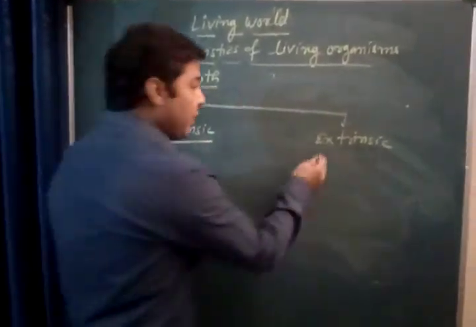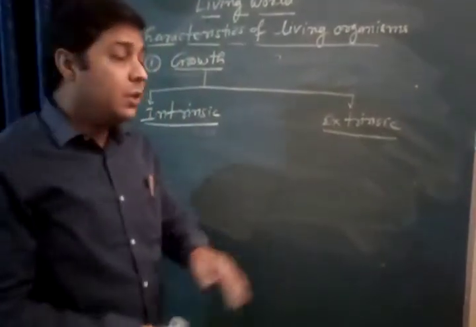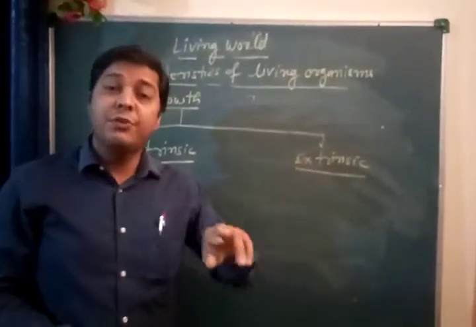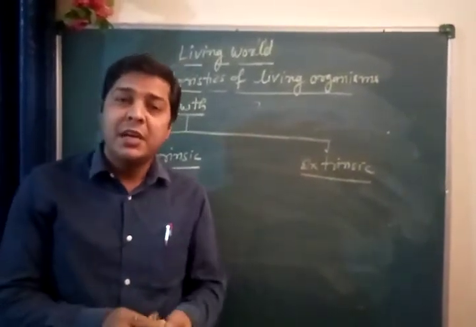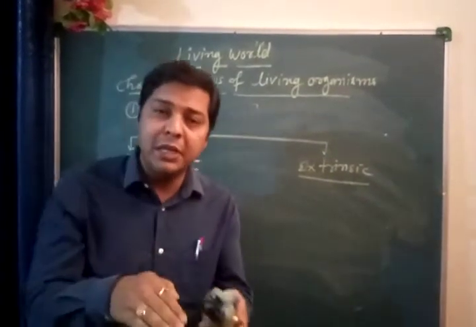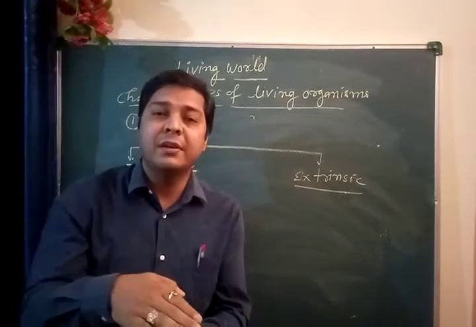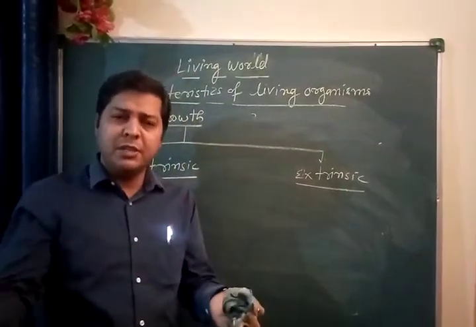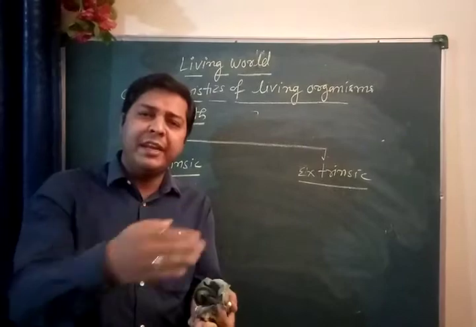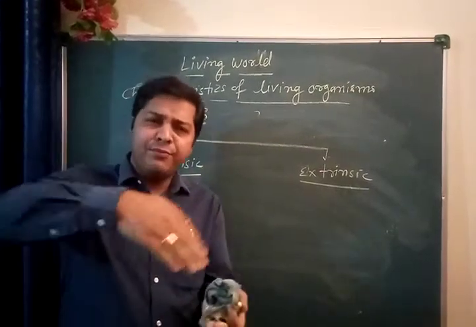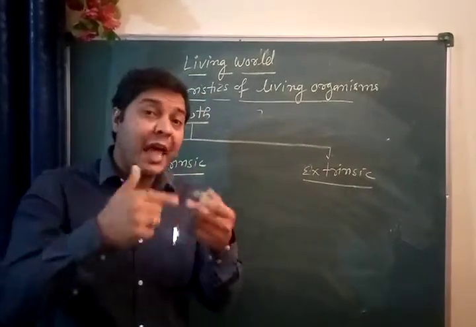But the extrinsic kind of growth we see in non-living objects. It is the process of accumulation of material around the surface of any non-living thing. You might have dust particles coming and accumulating one over another, forming a layer. That's called accumulation.